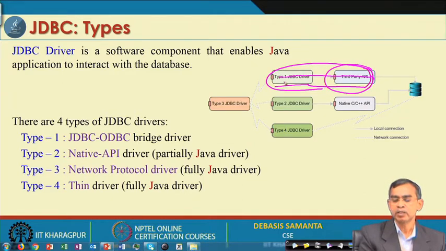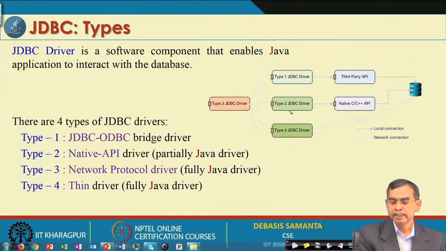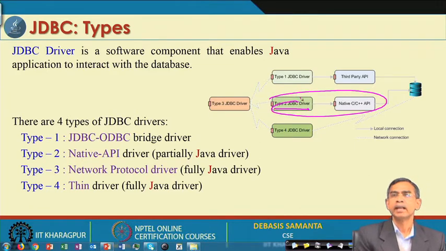So, if you install the JDBC driver in your host machine and the third party API is also installed on the same machine, then you can use the database from there. A remote connection is not possible. Next is the type 2 JDBC driver, which uses some native API. You can develop your own API or use already existing C or C++ libraries. If you use them, then this driver is a type 2 JDBC driver. That kind of driver is also available in the market. However, like type 1, it connects to the server on the same host, and no network connection is possible.